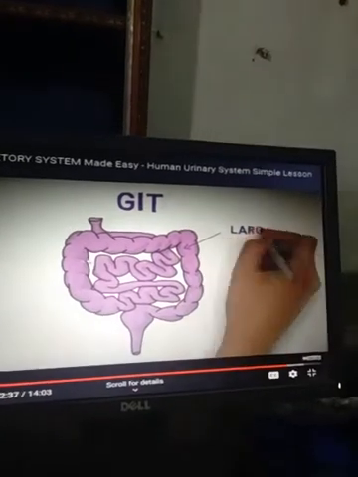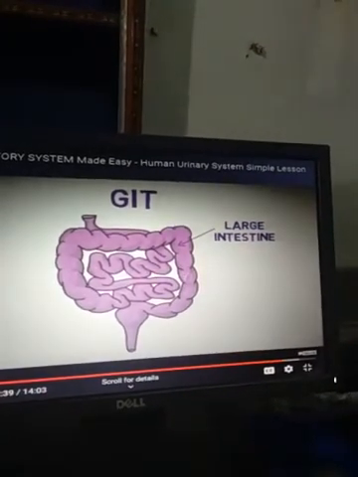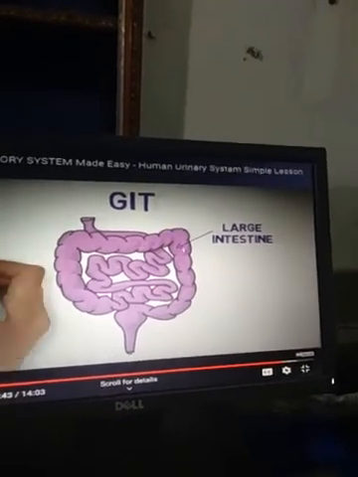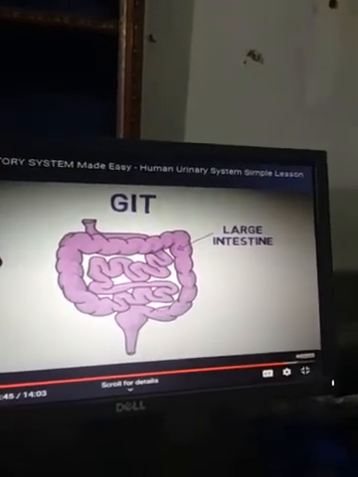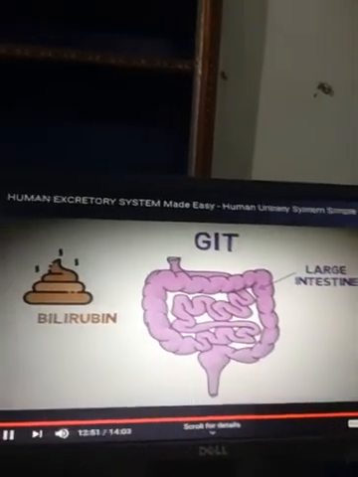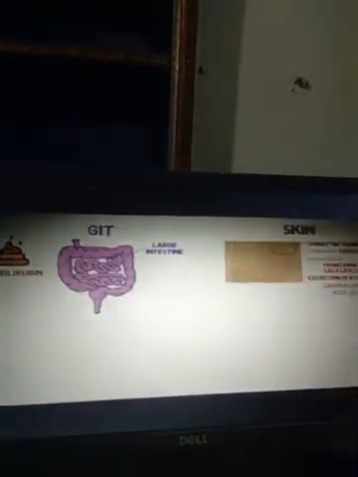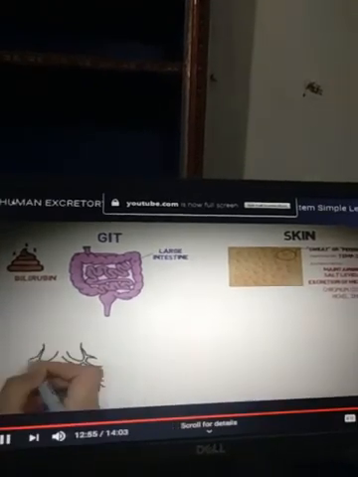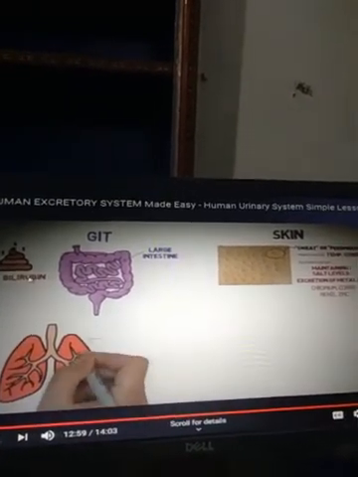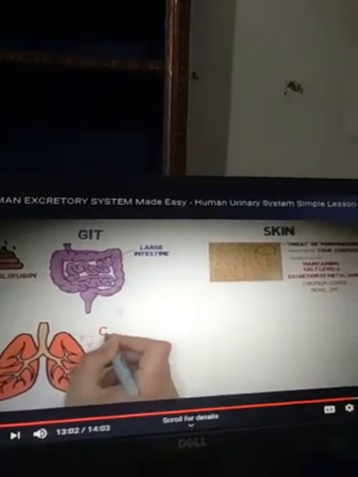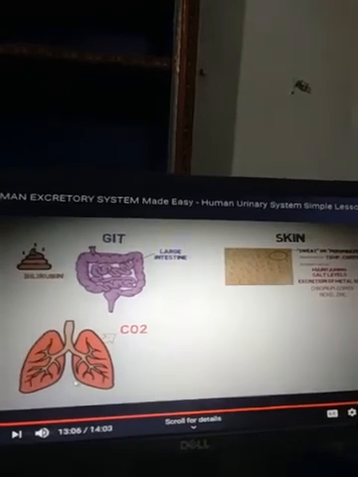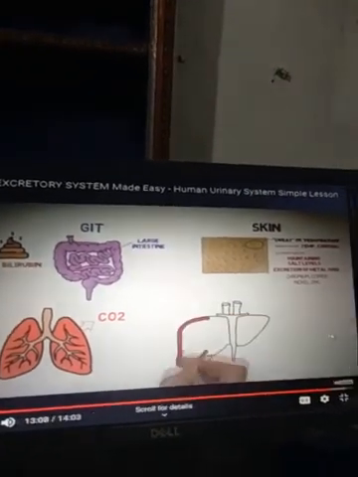In the GIT, the large intestine removes the solid toxic waste outside our body that is formed after digestion of food. Bilirubin is also formed due to breakdown of RBCs, and it too is removed through the large intestine. This is the lung, which is responsible for removal of carbon dioxide from here.